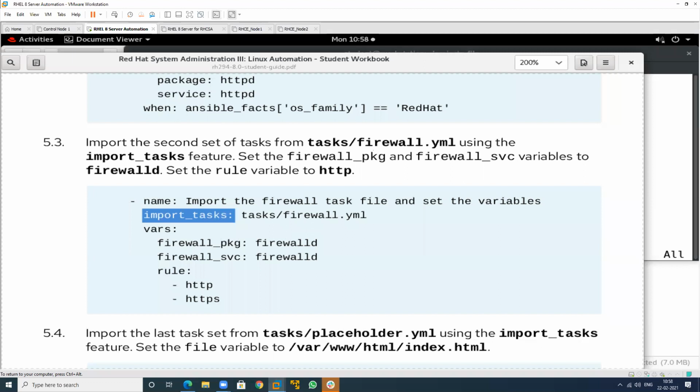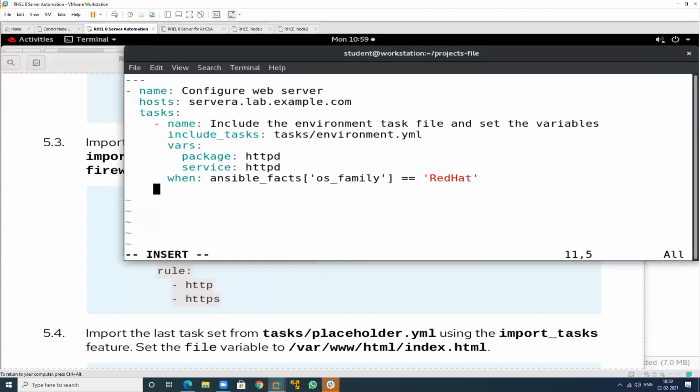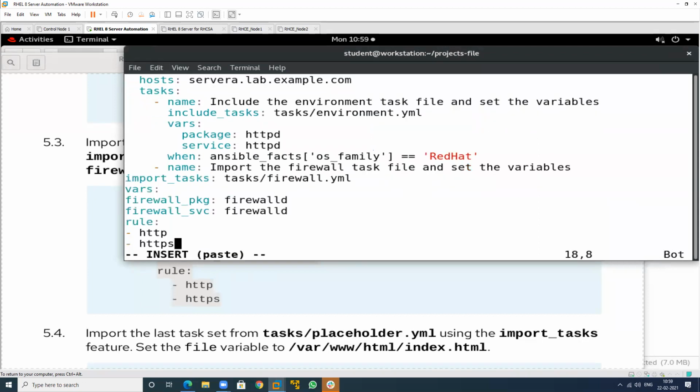So write this in the indentation of this one. Just arrange this. This is the import parameter. Now define the variables. These are my variables: firewall_pkg, firewall_svc, and rules.